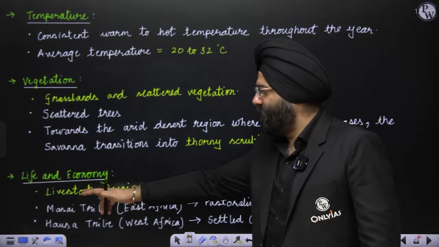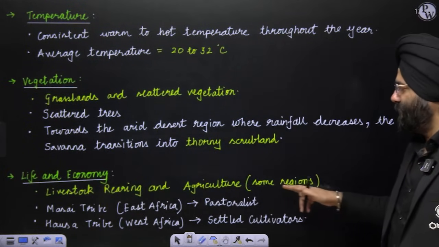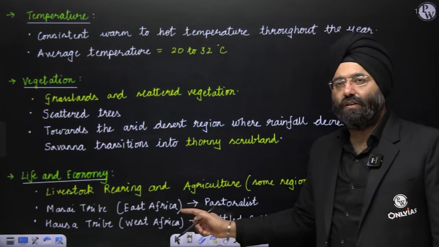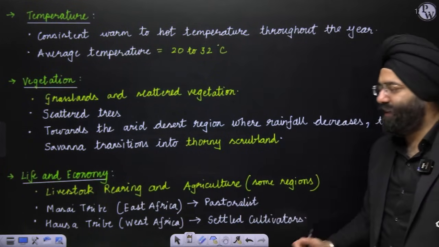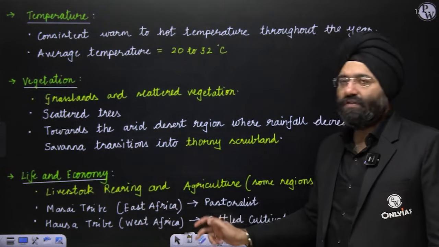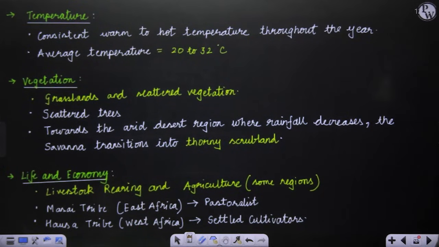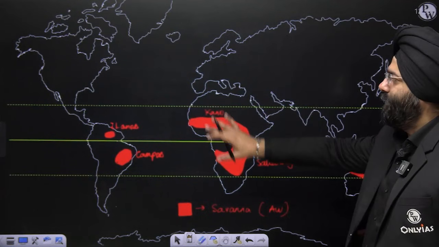Life and economy. Livestock rearing and agriculture, again in some regions where it is possible. For example, the Maasai tribe in the East African region are involved in pastoral activities, whereas the Hausa tribe in the West African region are basically cultivators or practice settled cultivation. Clear?